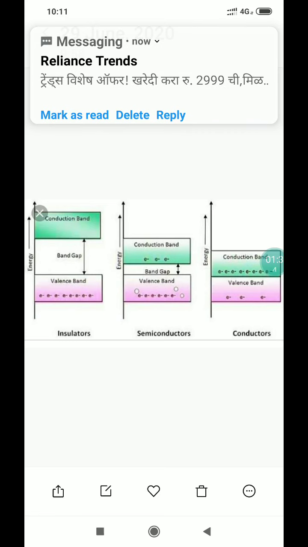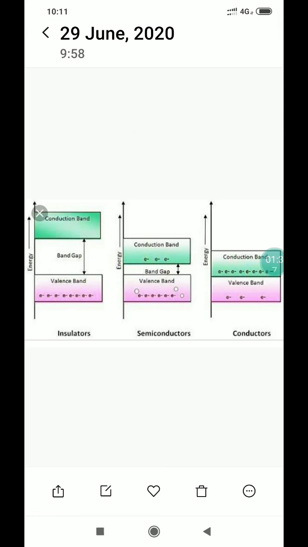Conductors, what are they? They are good conductors of electricity. For example, ionic solids and metals, near about all types of metals. Insulators, what are they? They are bad conductors of electricity. For example, non-metals and molecular solids are bad conductors or insulators. And semiconductors, what are they? In between the conductor and insulator, they are called semiconductors.